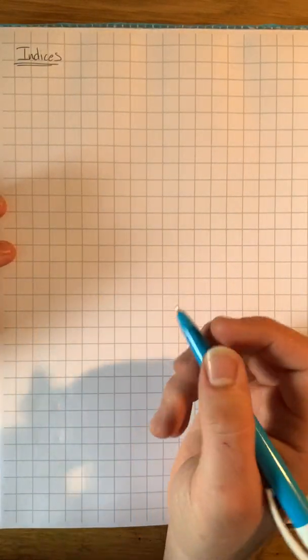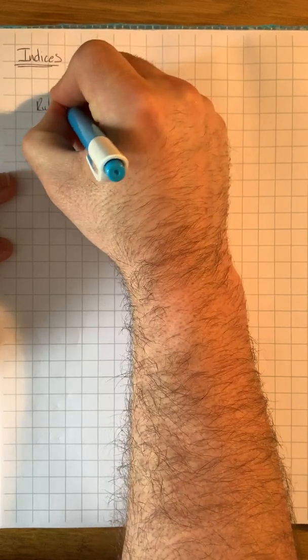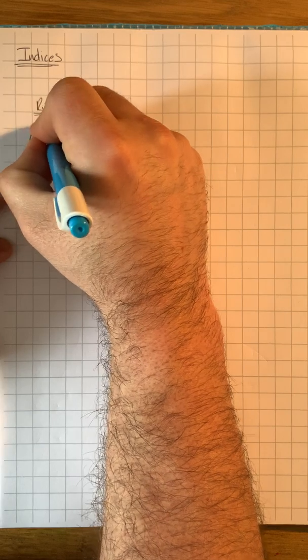Hi everybody, welcome to the third video in the series looking at indices. In this video we're going to be looking at the fifth rule, rule 5, which is negative indices.